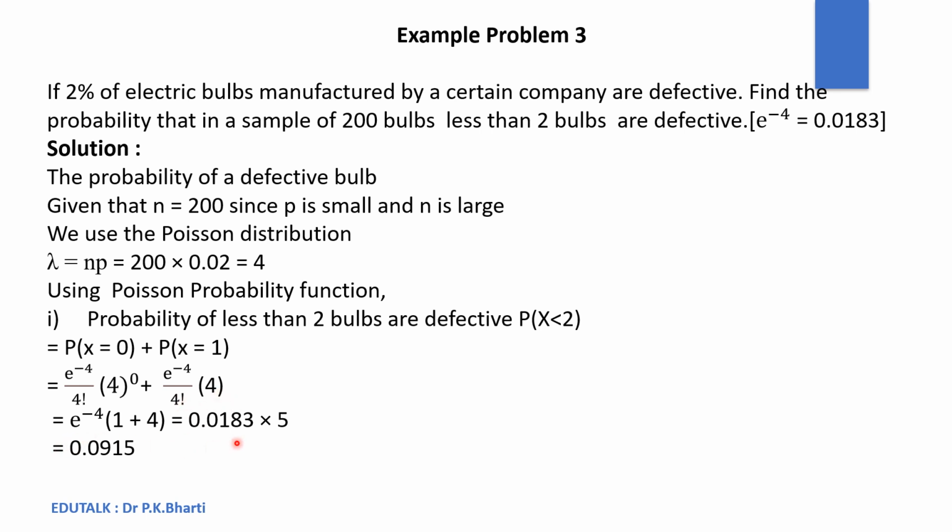After solving this, we get 0.0915. Here we can say that the probability that less than 2 bulbs will be defective in a sample of 200 bulbs is 9.15%. Or we can say there is a 9.15% chance that in a sample of 200 bulbs, less than 2 bulbs will be defective.